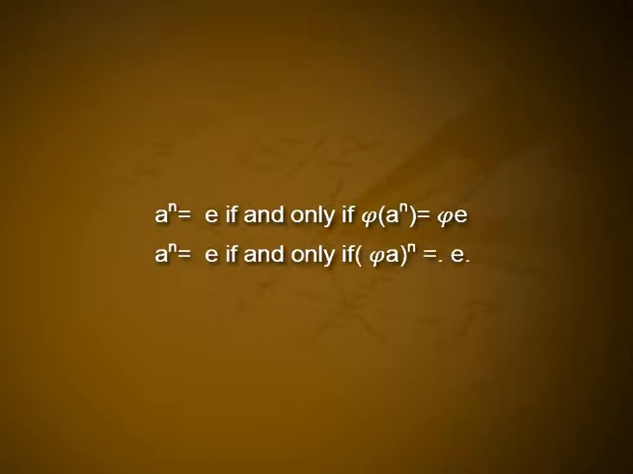This proves 1. To prove 5, we note that a raised to n is equal to e if and only if phi of a raised to n is equal to phi of e. So, by parts 1 and 2, a raised to n is equal to e if and only if phi of a, all raised to n, is equal to e. Thus, a has infinite order if and only if phi of a has infinite order, and a has finite order n if and only if phi of a has order n.